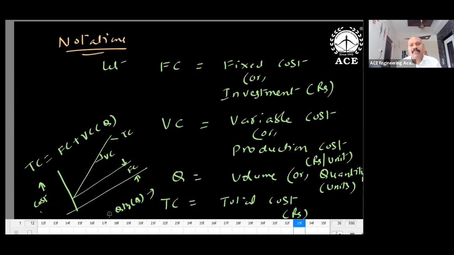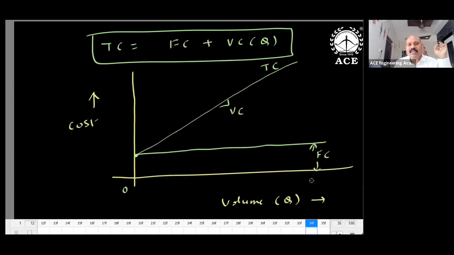So total cost is a line with some intercept. What is the intercept? FC is the intercept. This one I have shown here. FC is the intercept and VC is the slope of the total cost.